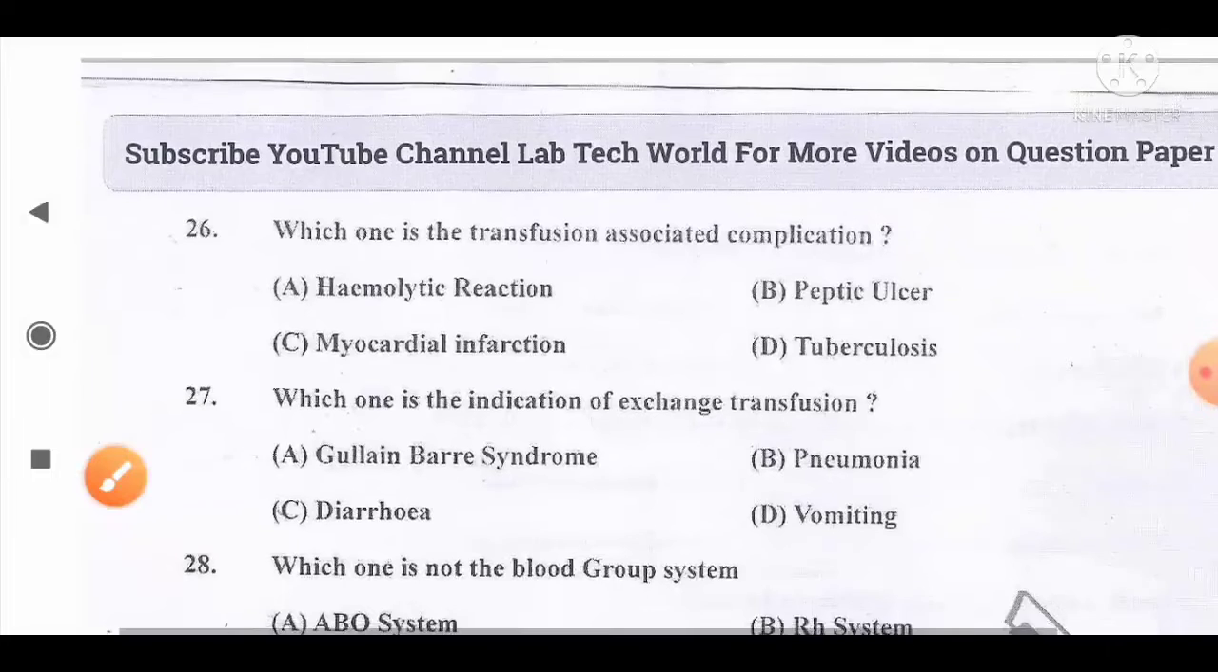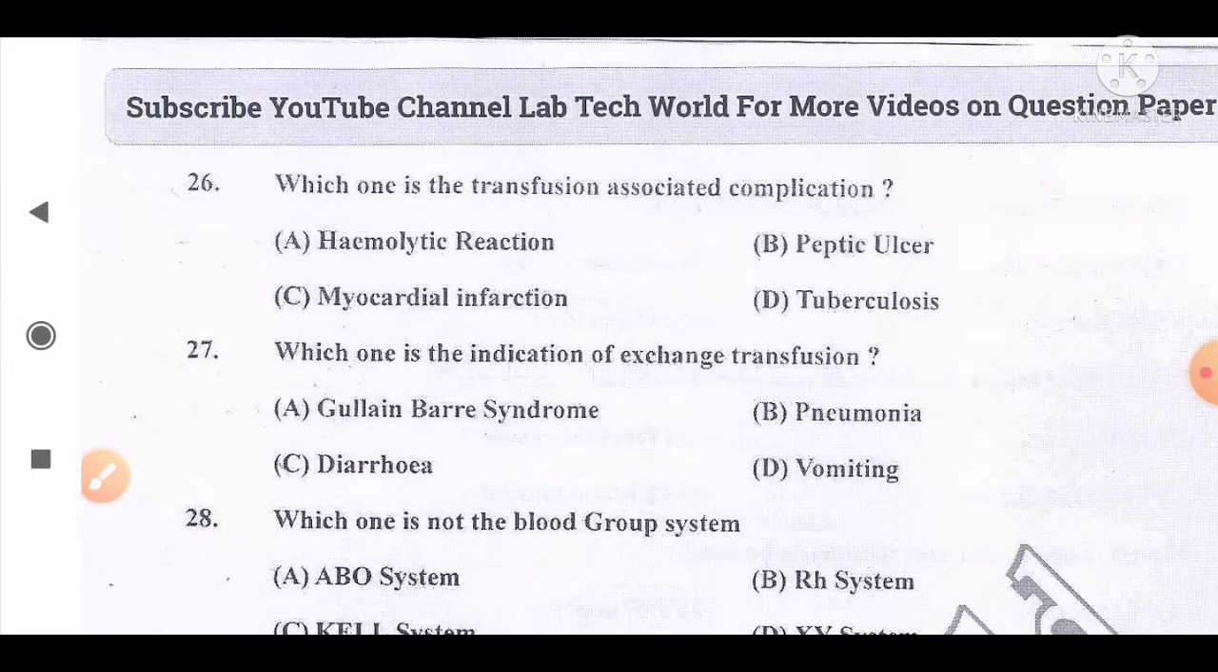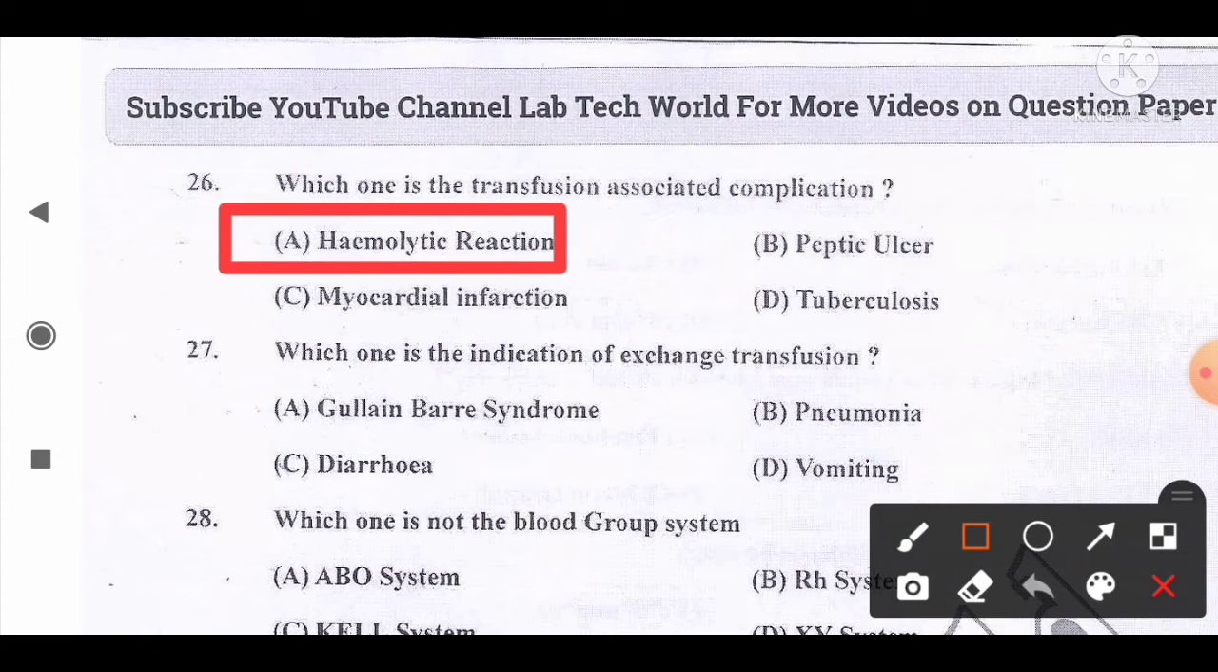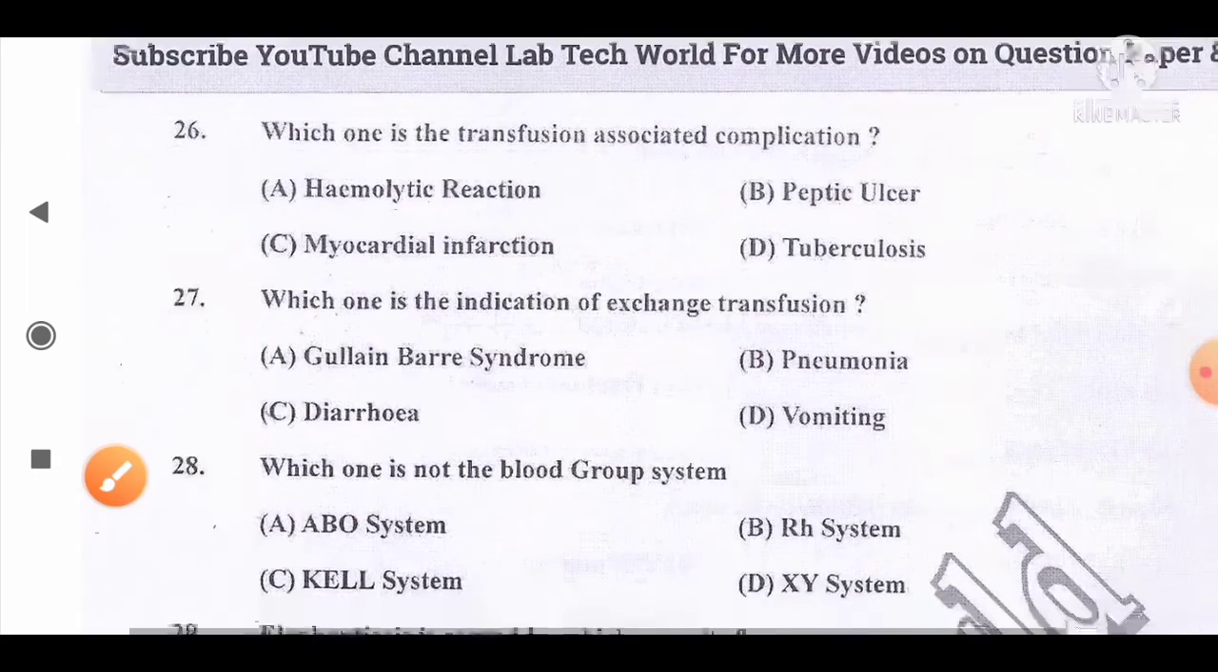Move to the next question, number 26. Which one is transfusion associated complications? Option A, hemolytic reaction, B, peptic ulcer, C, myocardial infarction, D, tuberculosis. And the correct answer for this question is option A. Hemolytic reaction is one of the transfusion associated complications. So option A, hemolytic reaction, is the correct answer for this question.